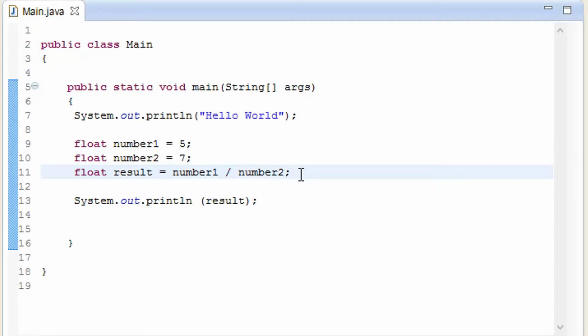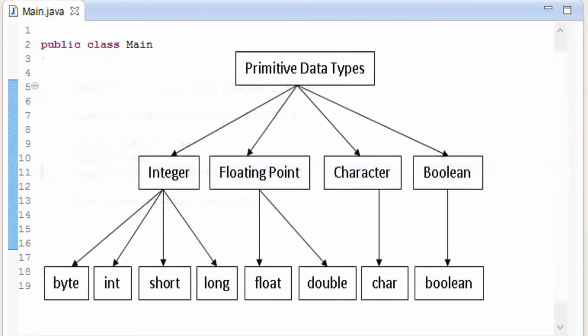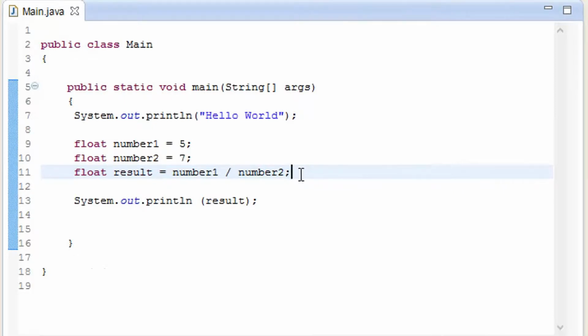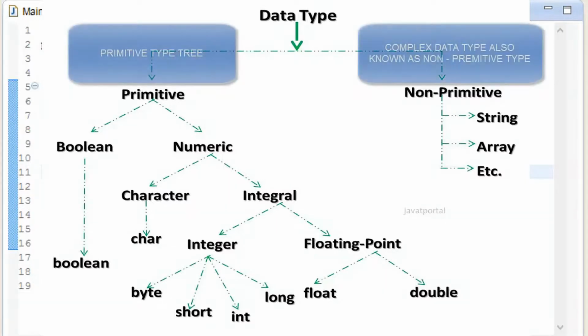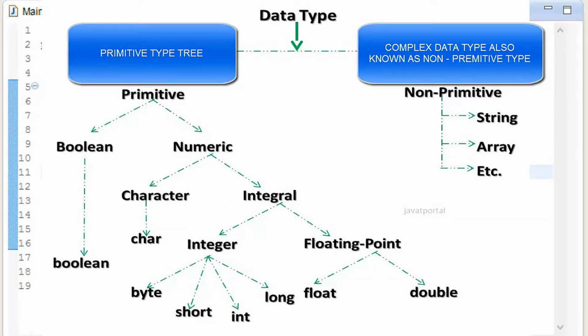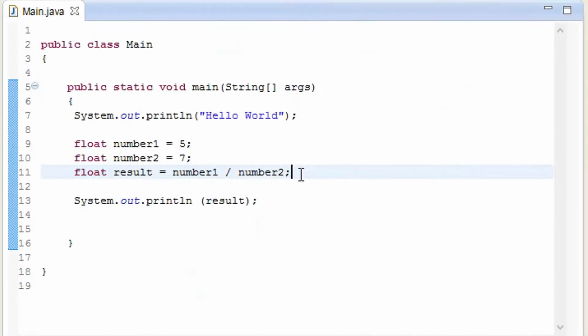There are two types of variables. As you can see on your screen, there are primitive types. Inside the primitive types, I showed you two of them, integer and float, and there are many more. After primitive types there are complex types of variables. For example, a string, which is used most of the time, is inside the complex types, and it is written with a capital S, so it is also a class. I'll show you about classes later. But why do we have to know how much RAM it is going to use?